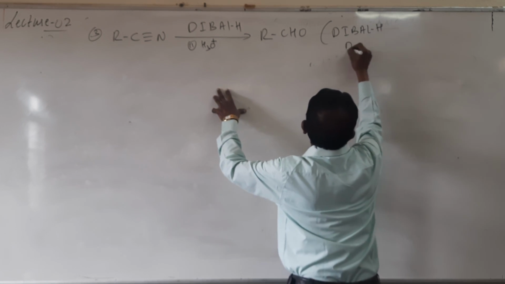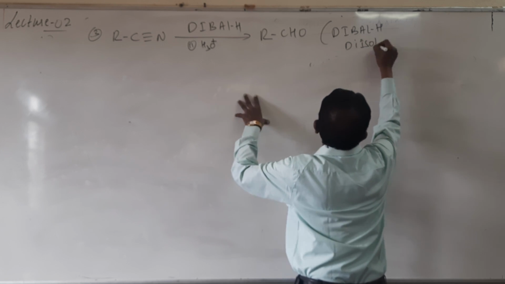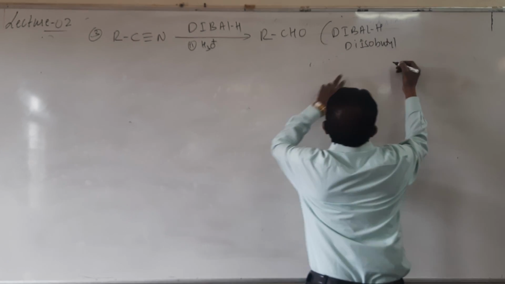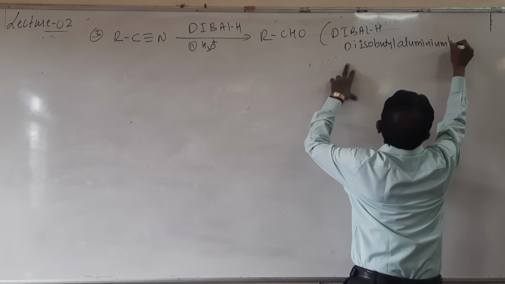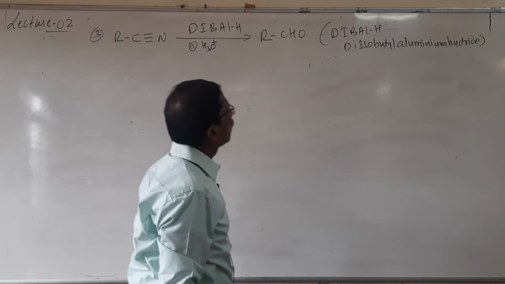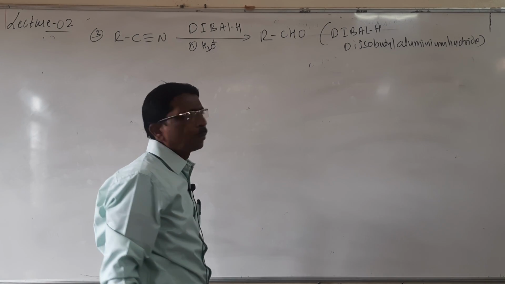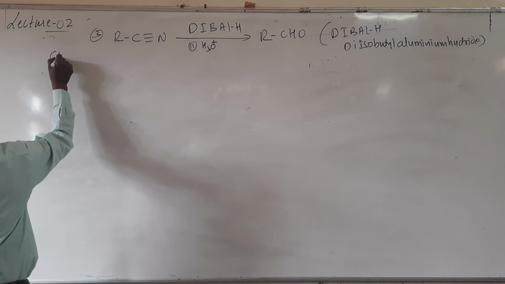Here the reagent is DIBAL-H, H means hydride, diisobutyl aluminum hydride. So look here students, I will write an example here.